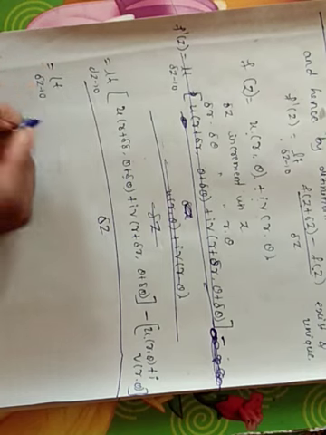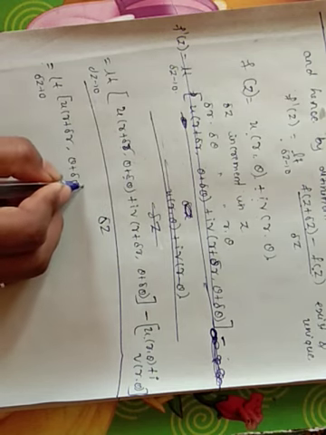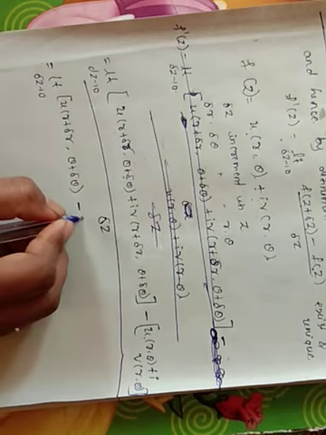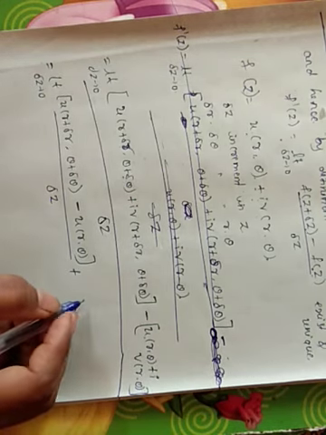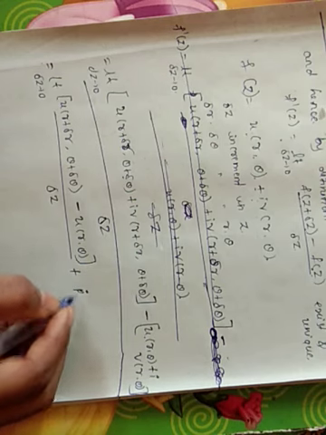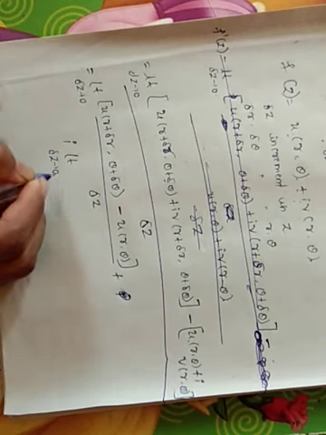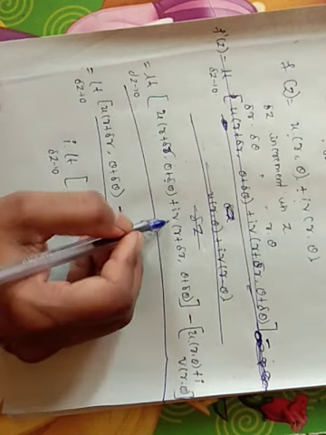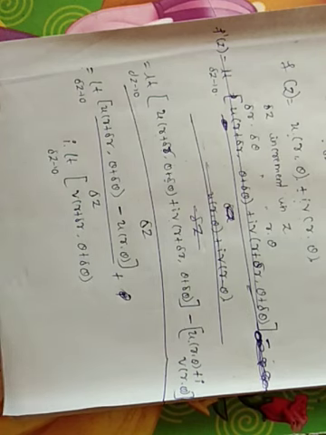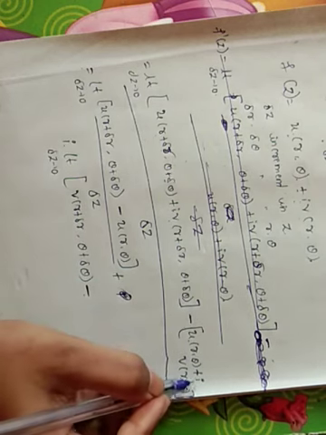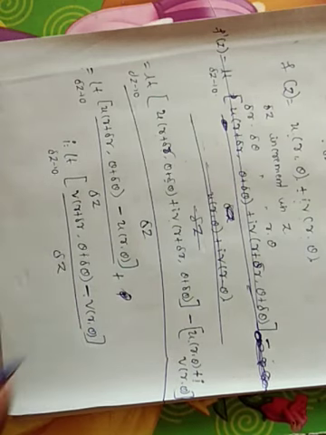So the limit delta z tends to 0, u of r plus delta r comma theta plus delta theta minus u of r comma theta, divided by delta z, plus now I am taking the imaginary part, i into limit delta z tends to 0, v of r plus delta r comma theta plus delta theta minus v of r comma theta, divided by delta z.